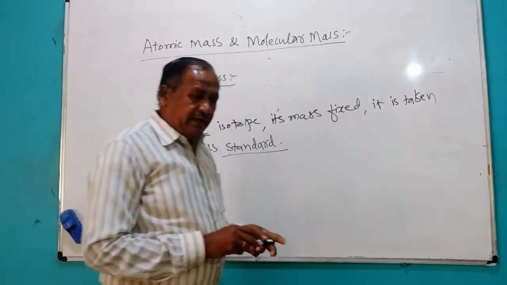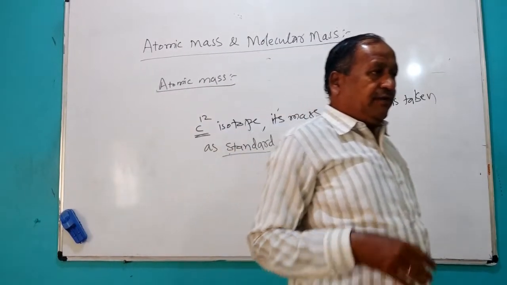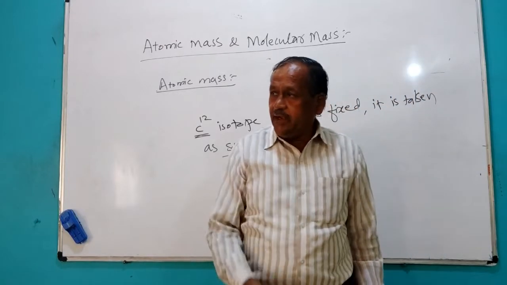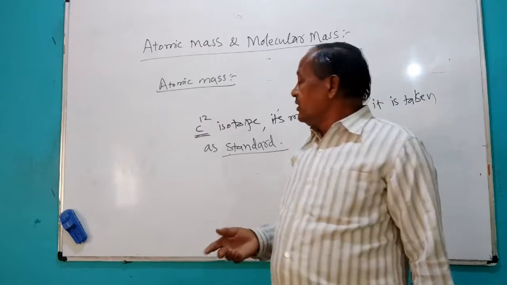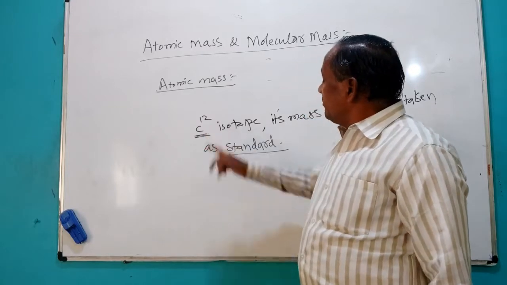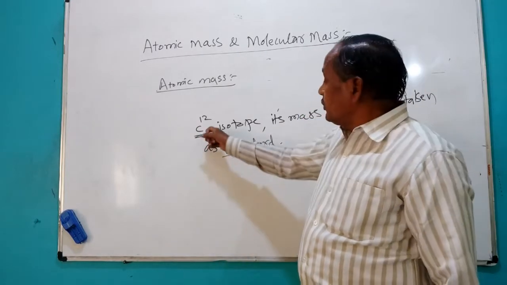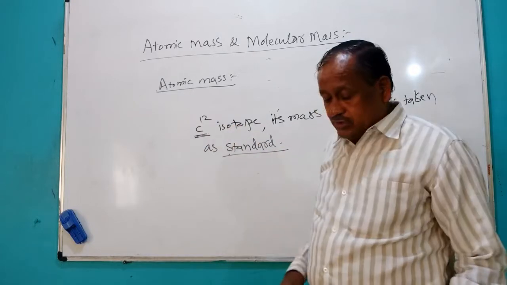So we are getting a relative mass. If you obtain the atomic mass of any atom of an element, always we have to see the mass of one atom of the carbon 12 isotope.